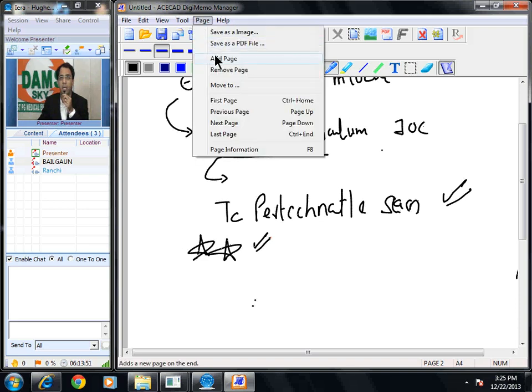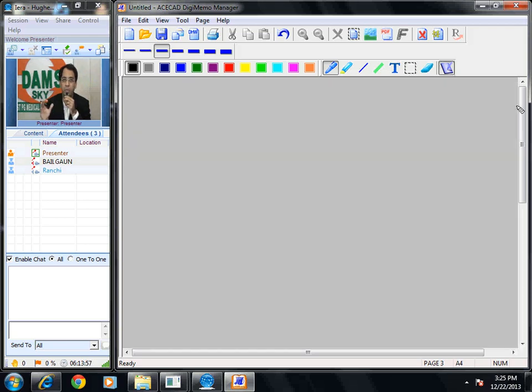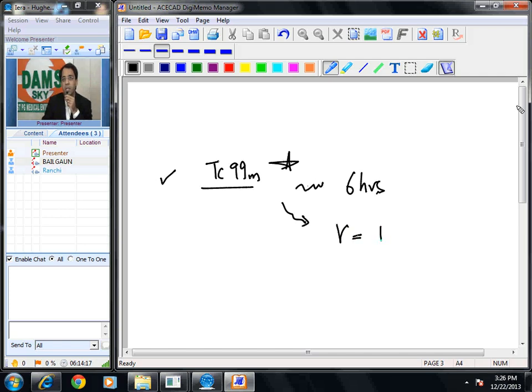If I try and add a few questions here, let us see what all we have done in the classes in the past, what is all important for KCT. Let us do some nuclear medicine revision here. Okay. Commonly used isotope in nuclear medicine, technetium 99M. Please remember, this is a very important question. What is the half-life of technetium 99? 6 hours. What is the energy of gamma rays emitted by technetium 99? 140 kilo electron volt. Are you able to remember this? 3 MCQs. Technetium 99 has a half-life of 6 hours. It produces gamma rays which have an energy of 140 kilo electron volt.